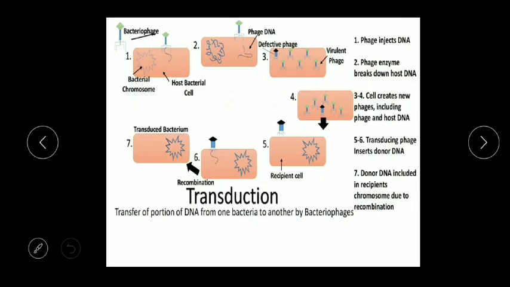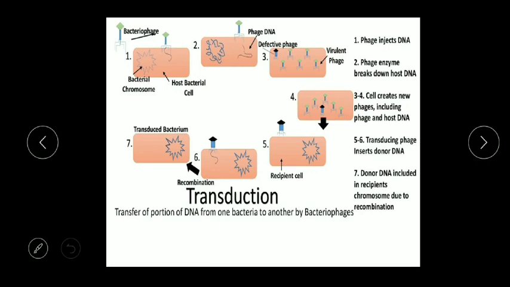Griffith postulated at that time that this material could be DNA, but later, by three scientists, Avery, MacLeod and McCarty, it was proved that this transforming chemical is nothing but DNA. Okay, so this is the transformation experiment, which you will study again in 12th as well, in the chapter on the molecular basis of inheritance.